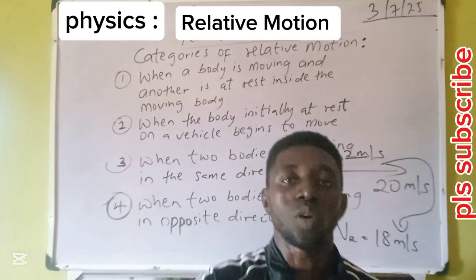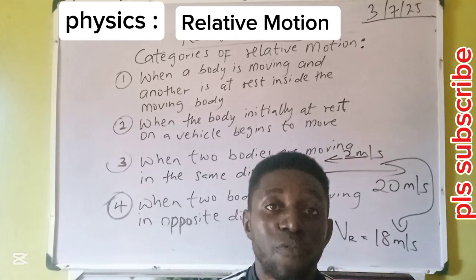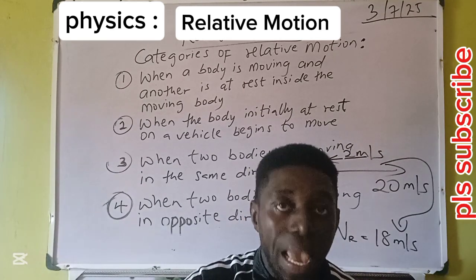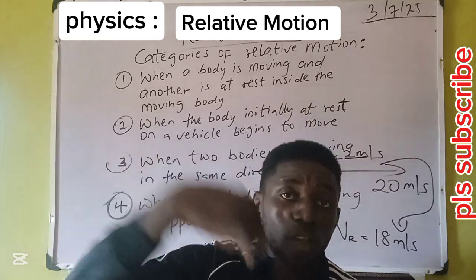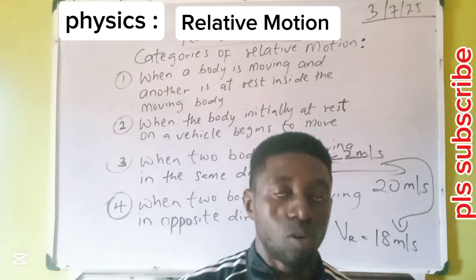So let me summarize the first two conditions. If a passenger is on a vehicle and the vehicle is going at speed of 10 meters per second and the passenger is seated on the vehicle, the speed of the passenger is also 10 meters per second.